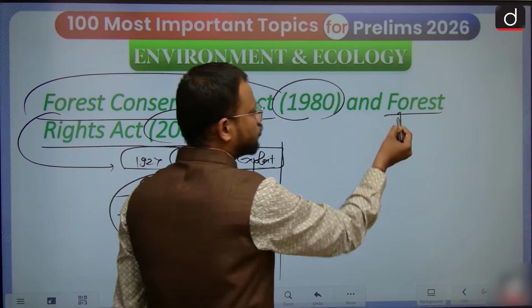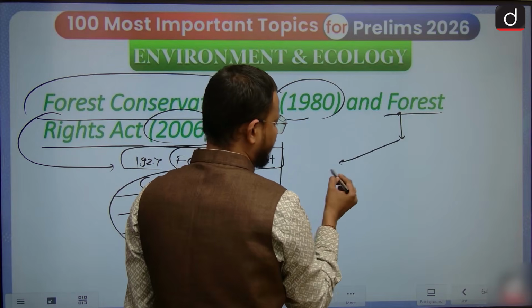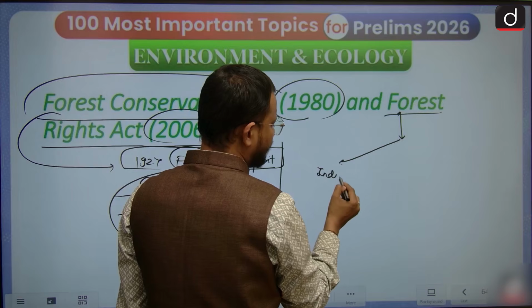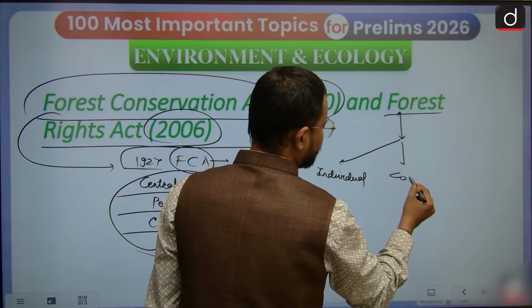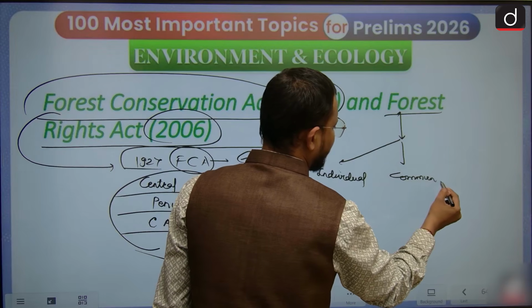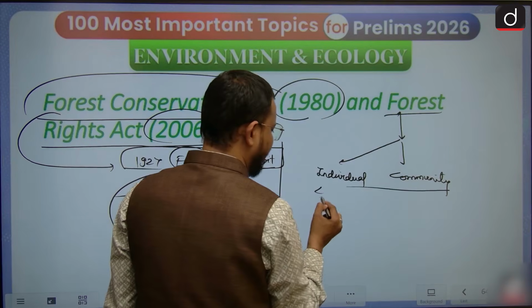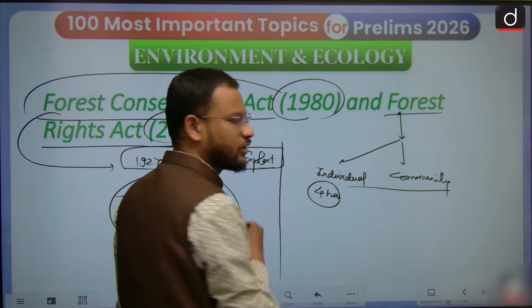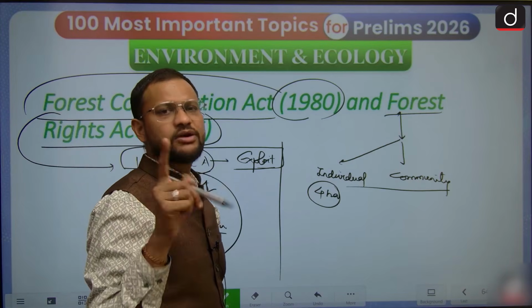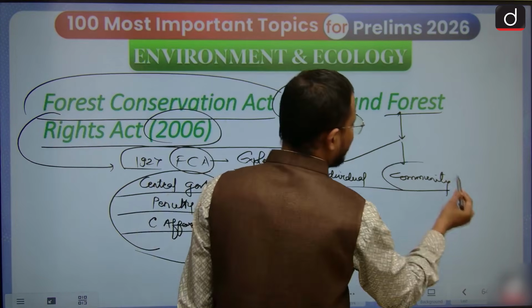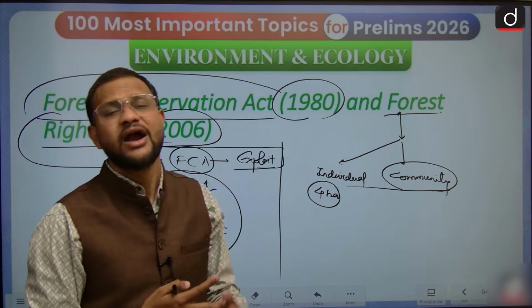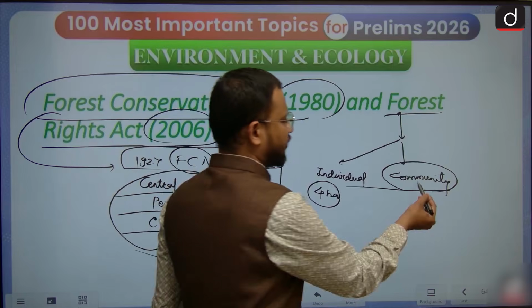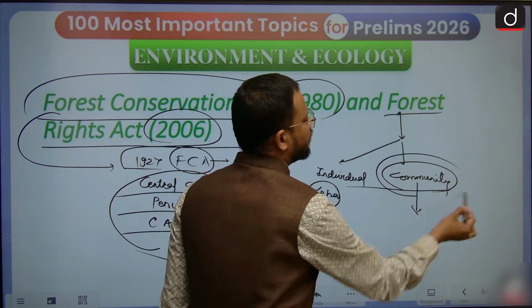So this act in 2006 has been enacted, giving them individual rights and community rights also. Individual right of up to 4 hectares of land could be given if you are a native of 75 years or more, and community rights to manage forest produce, habitat right, cultural right also, title right, you will find are being given to the community.